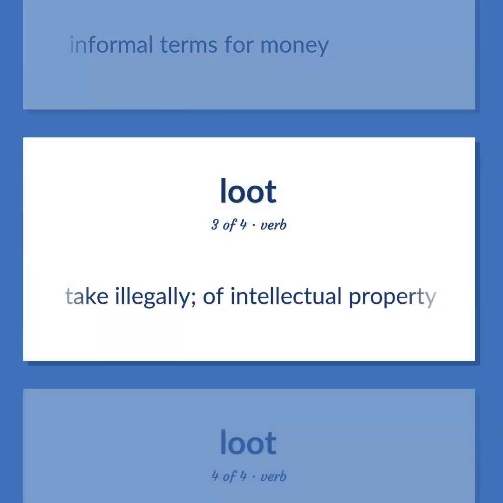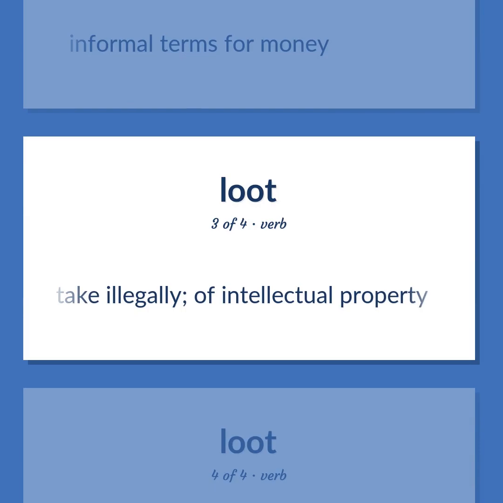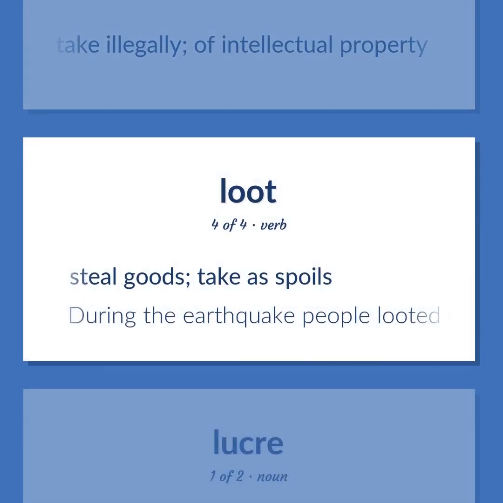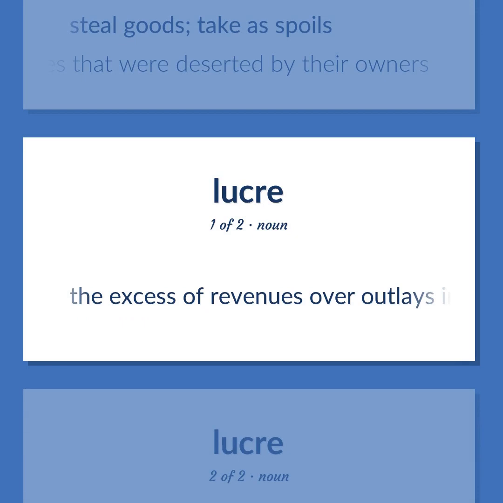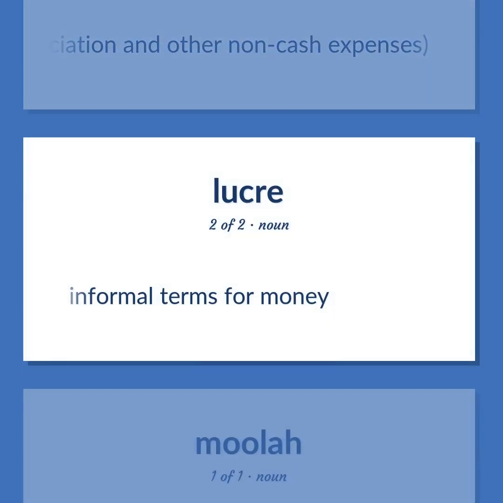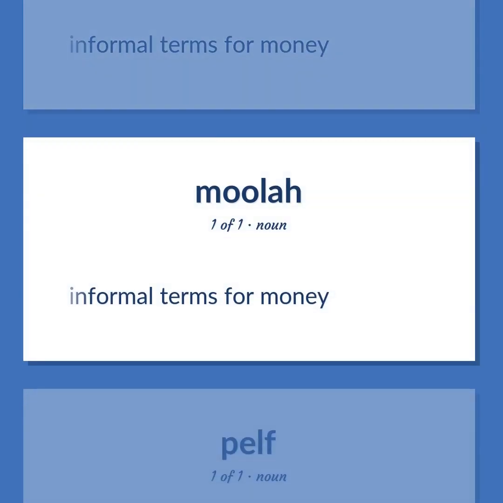Take illegally, of intellectual property. Steal goods. Take as spoils. During the earthquake, people looted the stores that were deserted by their owners. The excess of revenues over outlays in a given period of time, including depreciation and other non-cash expenses. Informal terms for money.